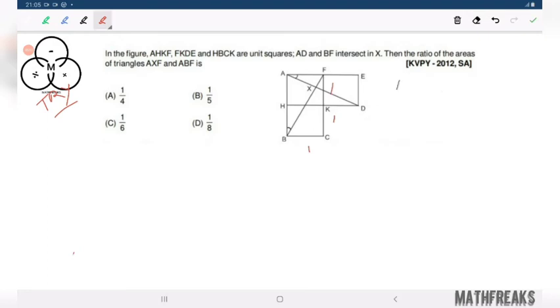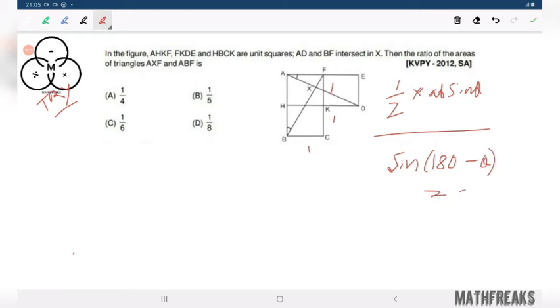That area of a triangle is half into AB sine theta. This is the first hint. I am giving you the second hint. Sine of 180 minus theta equals to sine theta only. This is the second hint. And the area of the triangle, now you find, apply Pythagoras theorem, try to find it out.